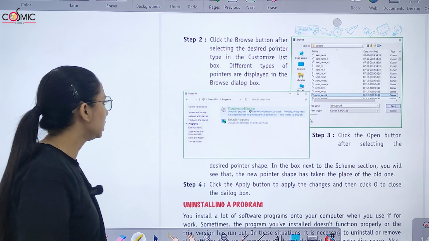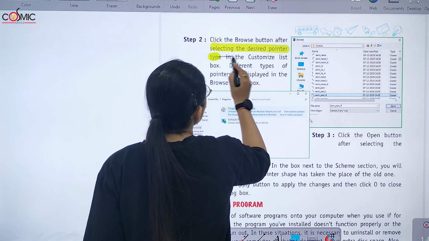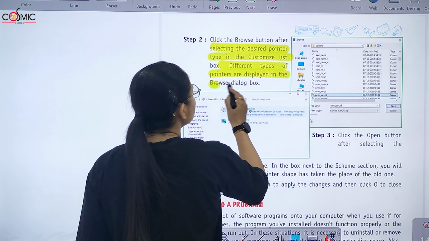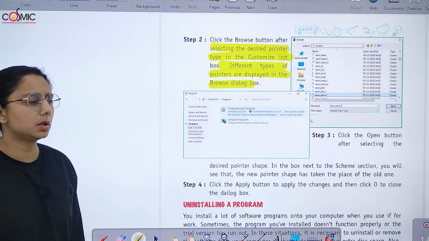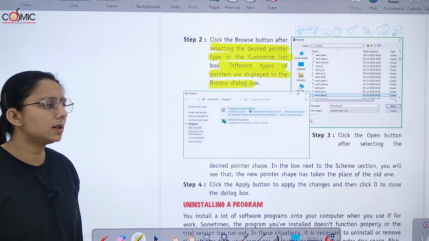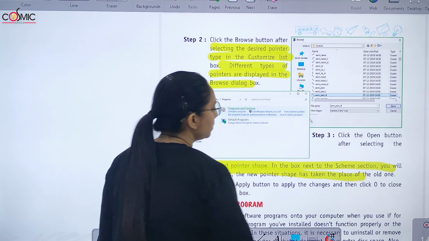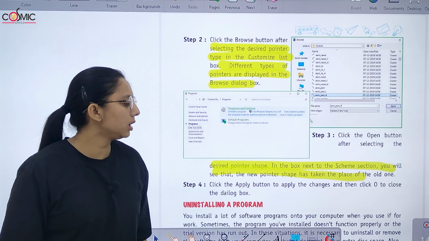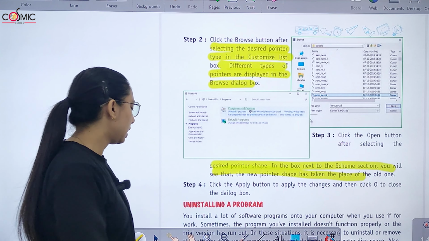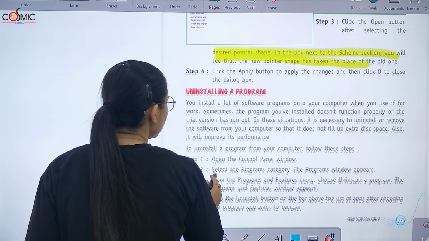And afterward, click on the browse button after selecting the desired pointer. Different types of pointers are displayed in the browse dialog box. So click the open button after selecting the desired pointer shape. In the box next to the scheme section, you will see that the new pointer shape has taken place. Right?